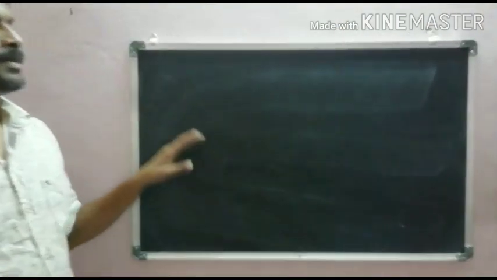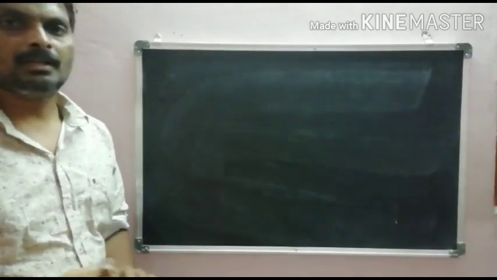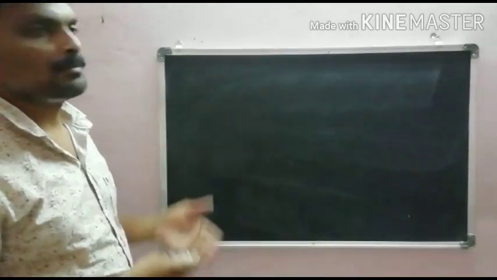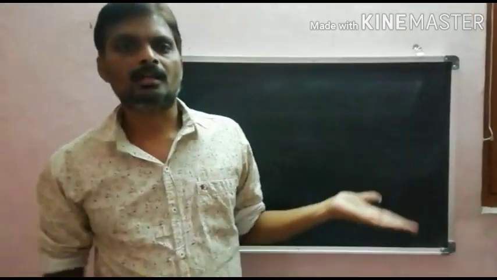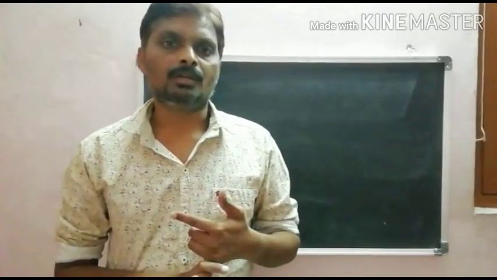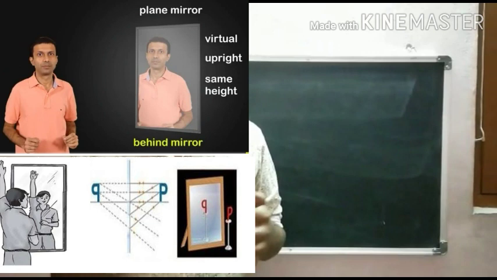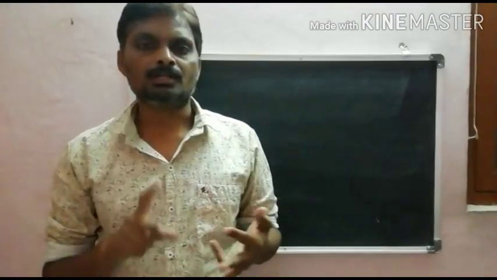So, image formation due to plane mirror, and image formation due to spherical mirrors. Image formation due to plane mirror, we already discussed in 8th class. The image is a virtual image. The height of the image is equal to the height of the object. The distance of the object is equal to the distance of the image.